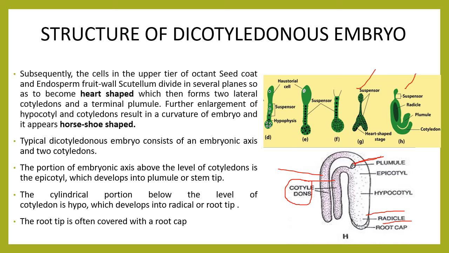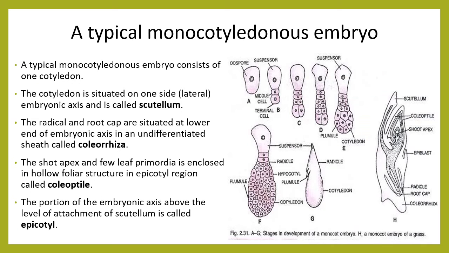Okay. The root tip is often covered with a root cap. See here the root cap, it covers the root tip. So that is the structure of the dicotyledonous embryo. That is the final structure of the dicotyledonous embryo.